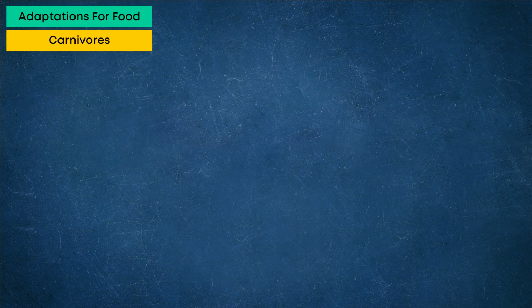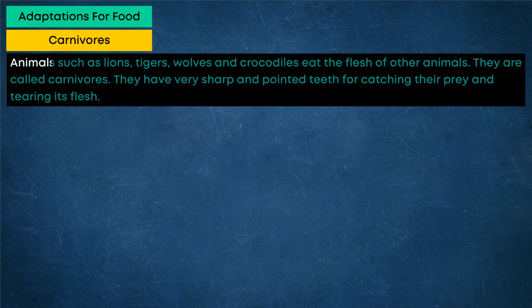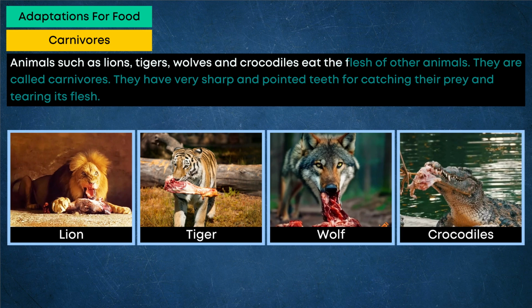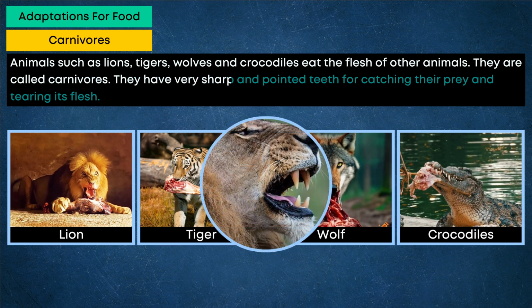Carnivores. Animals such as lions, tigers, wolves and crocodiles eat the flesh of other animals. They are called carnivores. They have very sharp and pointed teeth for catching their prey and tearing its flesh.